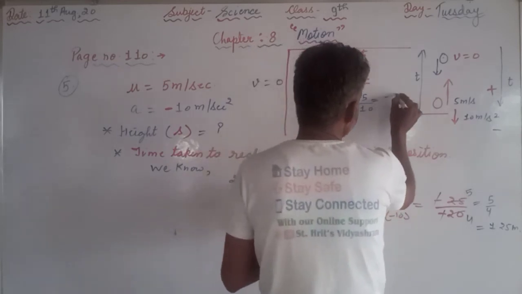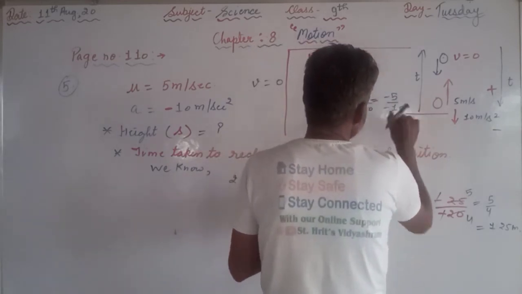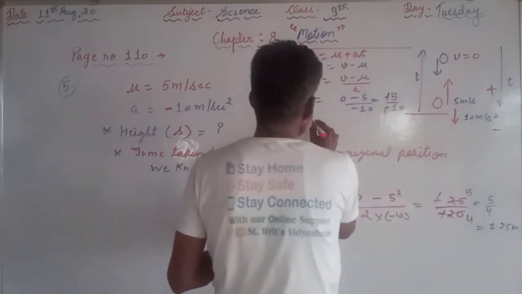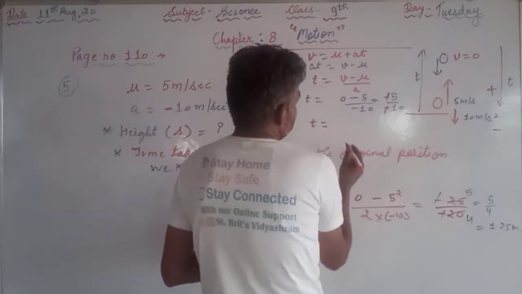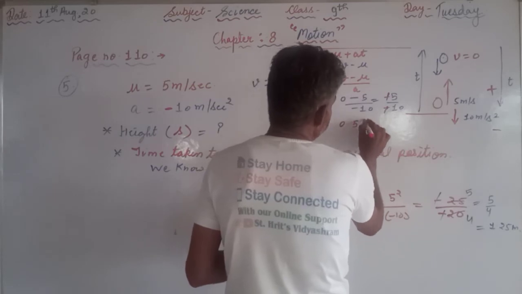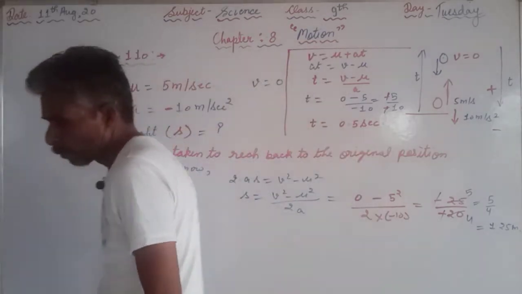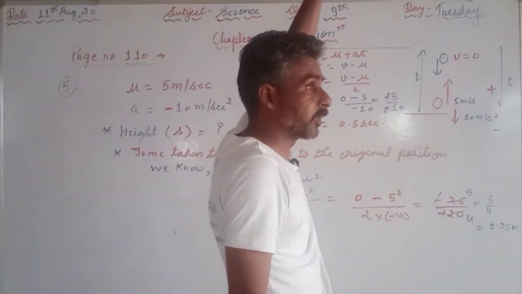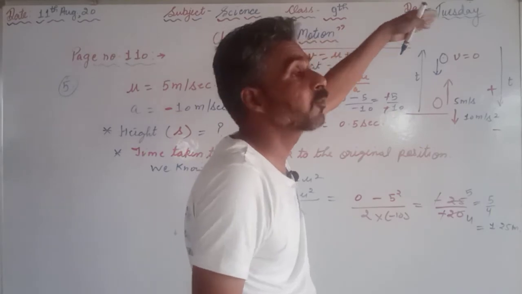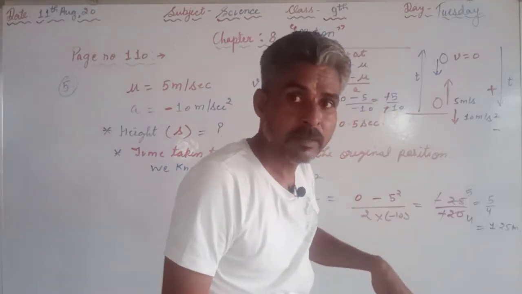Minus cancels out minus, t will be 0.5 seconds. So 0.5 seconds will be the time to reach the highest point, and 0.5 will be the time taken from the highest point back to the original position.